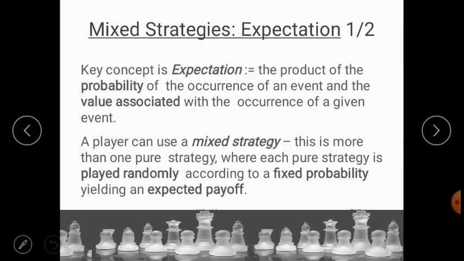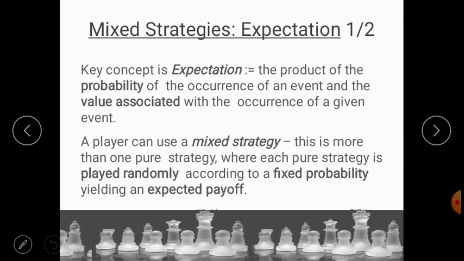To explain in more depth, the key concept in mixed strategies is the expectation. Now, what is expectation? It is the product of the probability of the occurrence of an event and the value associated with it.